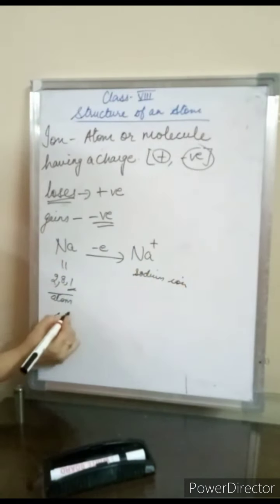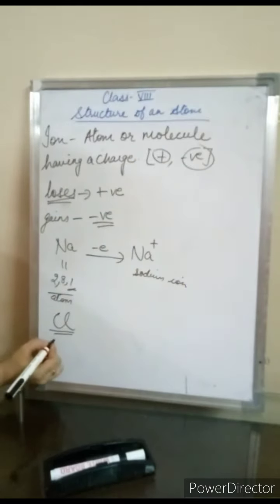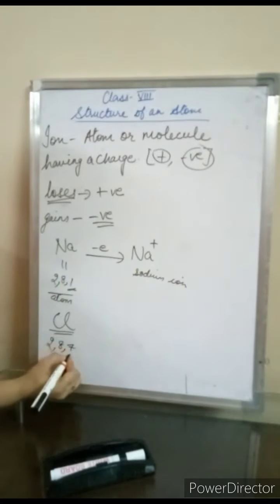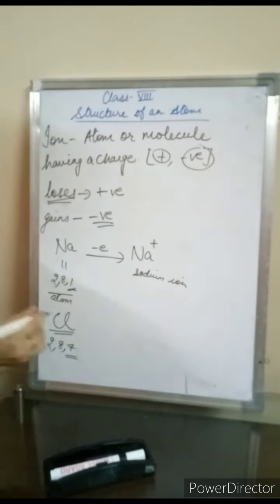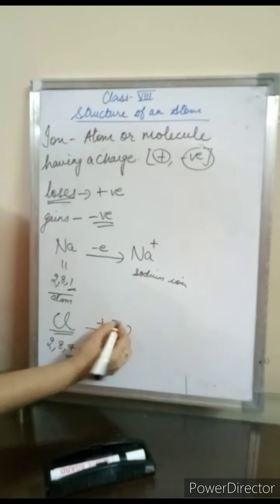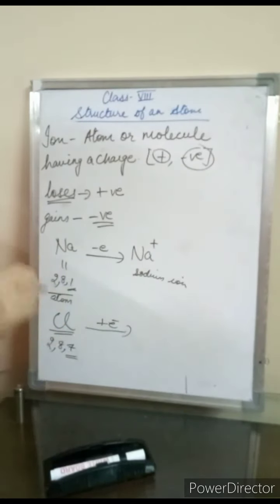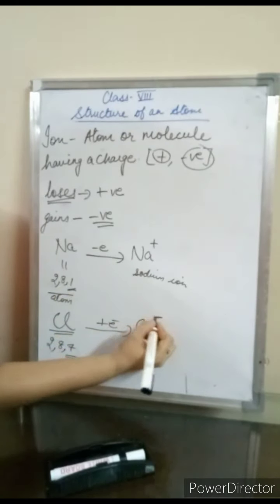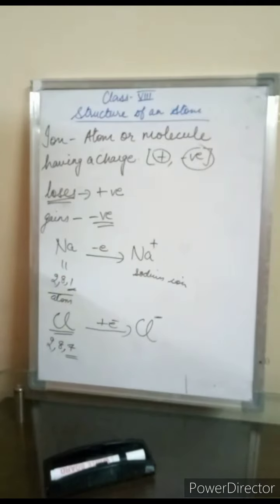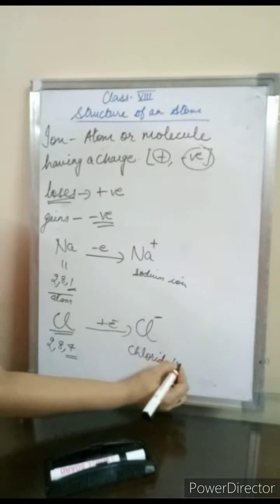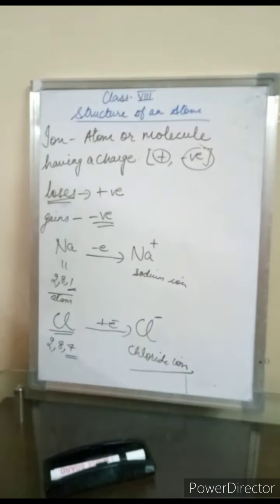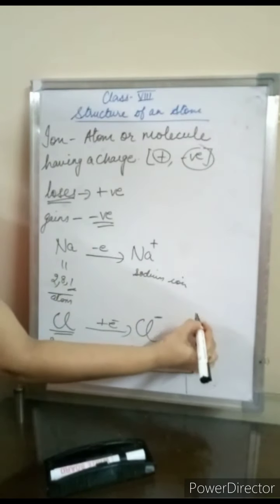Now that is chlorine. Chlorine's atomic number is 17 and its electronic configuration is 2, 8, 7. So in order to complete its octet, it needs to take one more electron. So it is going to take one electron. If it takes one electron, it is going to become Cl minus, meaning it attains a negative charge, and it will be termed a chloride ion. So this is how ions are formed. Now this positive and negative charge will cancel and the compound will form as the sodium chloride compound.